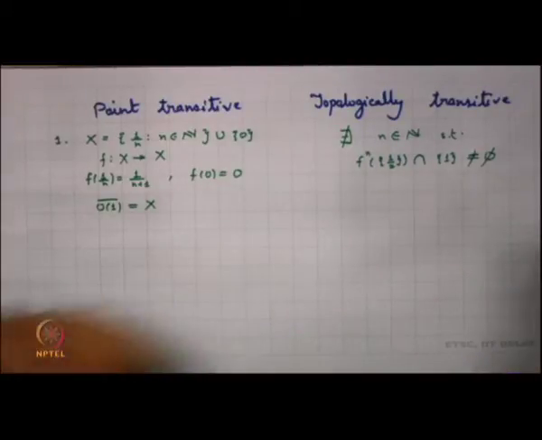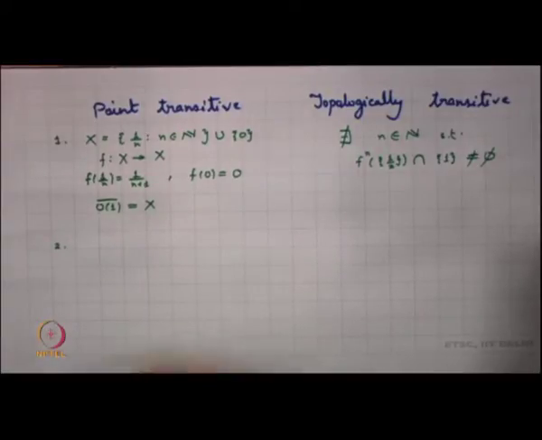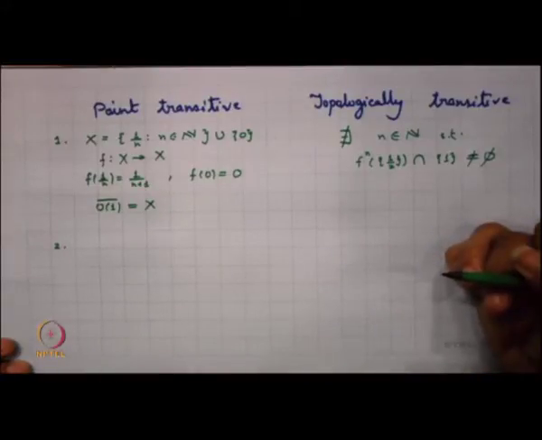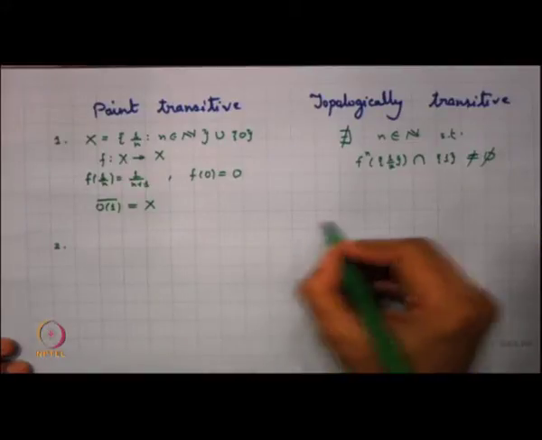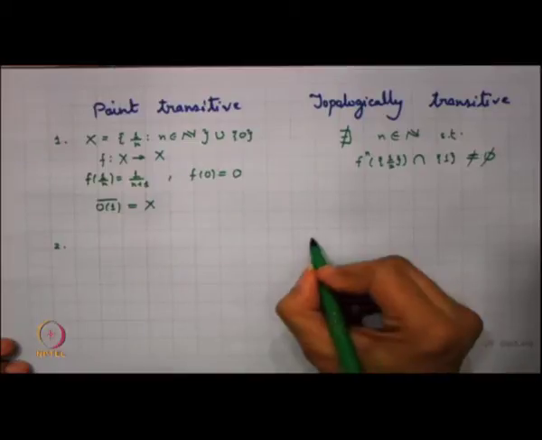On the other hand, let me take another example here. The other example I can take, again I am going back to my tent map. Let us go back to the tent map and consider the tent map.